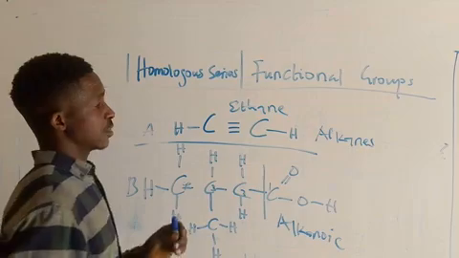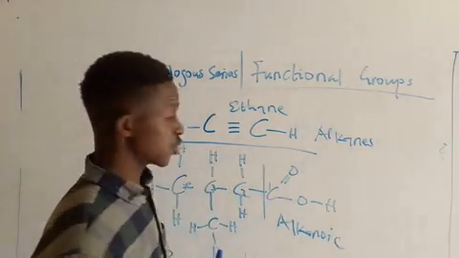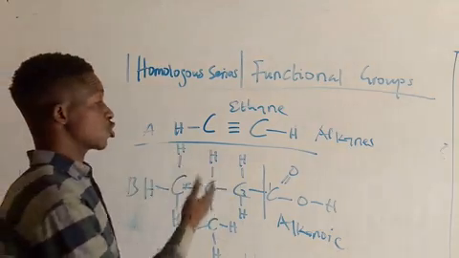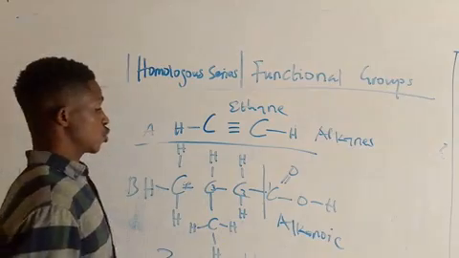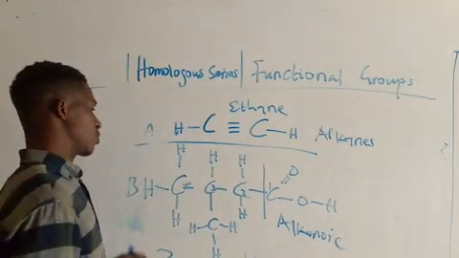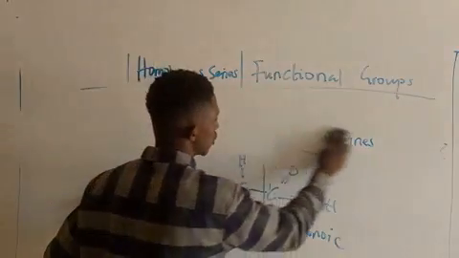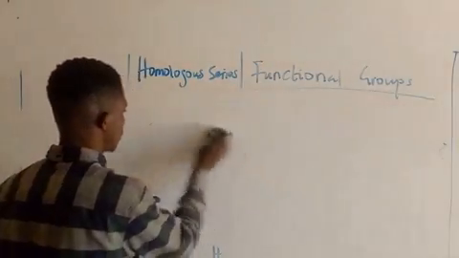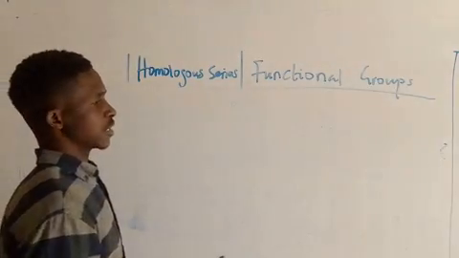So I think this is the little we can say for now about the functional groups. If you keep following these classes, there are still more things you need to know about them. But we are trying to expose you to the basics of this chemistry, most especially organic chemistry. The last but not the least here is what is called an alkyl group. So let's see what an alkyl group is.